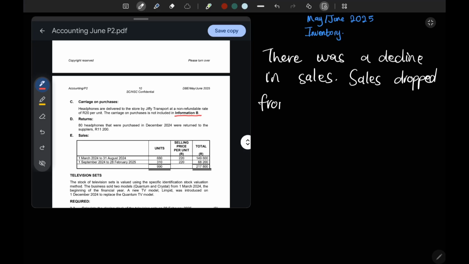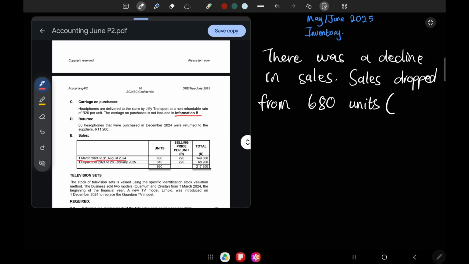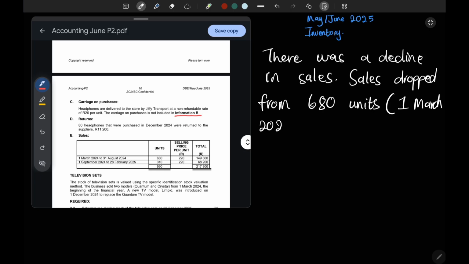from 680 units. Then you can just include this information, 1st of March 2024 to 31st of August 2024. This is in a bracket, okay, because you want to show them.